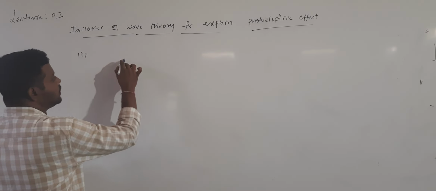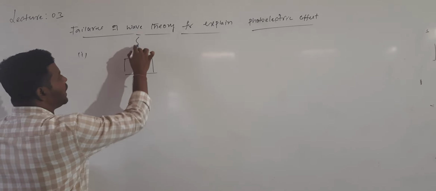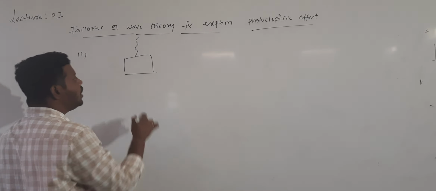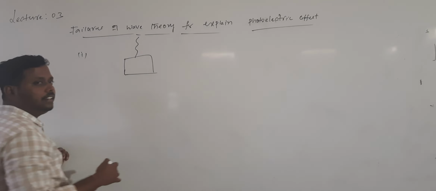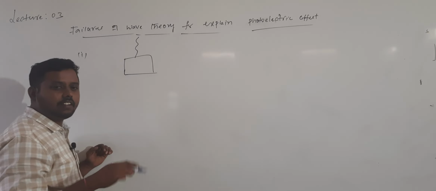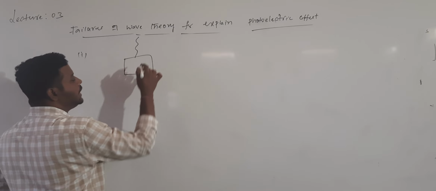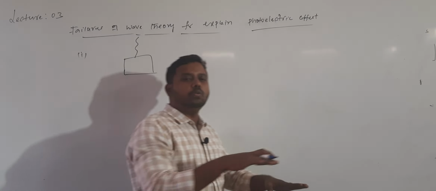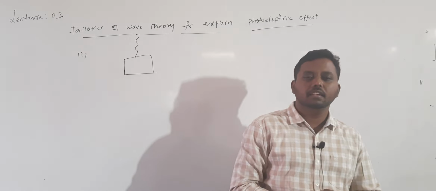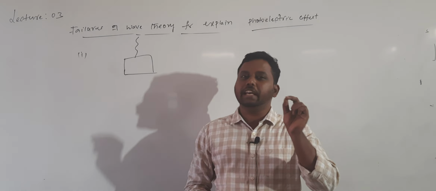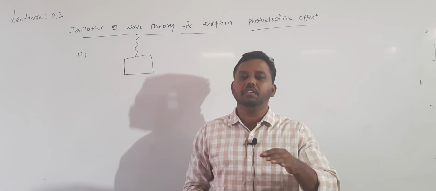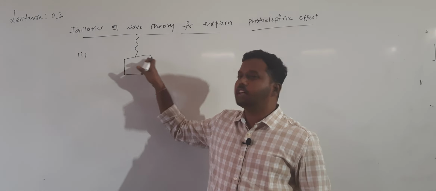According to this wave theory, whenever light, being a wave, is incident on any surface of the metal, light is a form of energy, so that energy will be distributed uniformly over the entire surface. Here it is not a particle because it is a wave, so the total wave will be distributed on the surface.